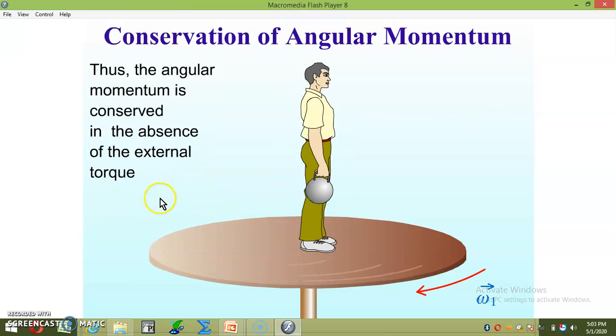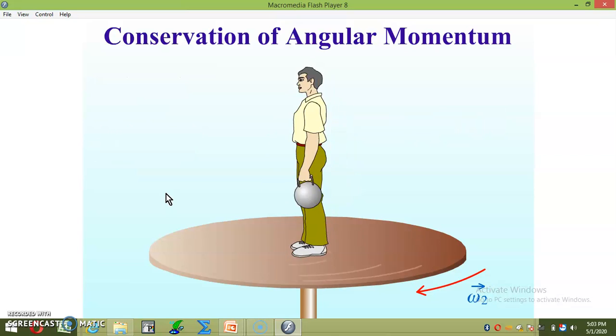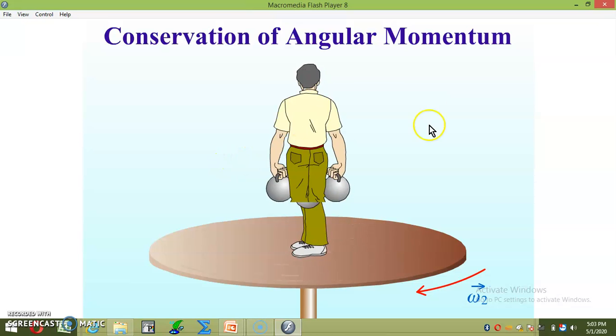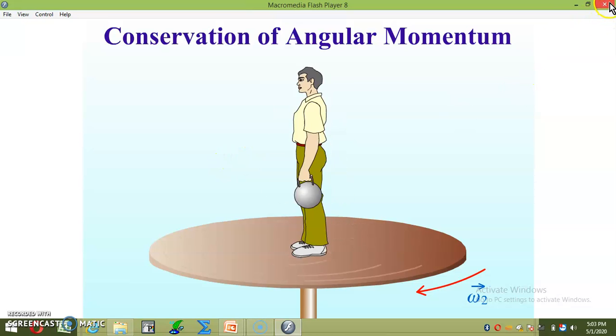Now in the second case, whenever he brings the arms close to the body, moment of inertia decreases and angular velocity increases. As the mass distribution is closer to the axis of rotation, moment of inertia decreases, hence angular velocity increases. So this is the case of the ballet dancer.